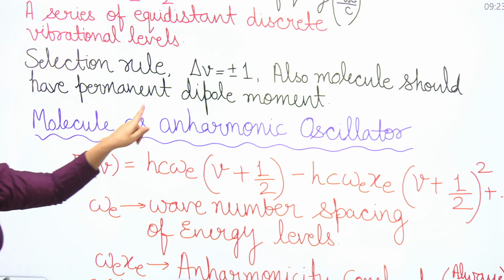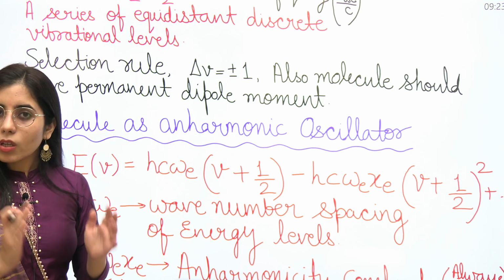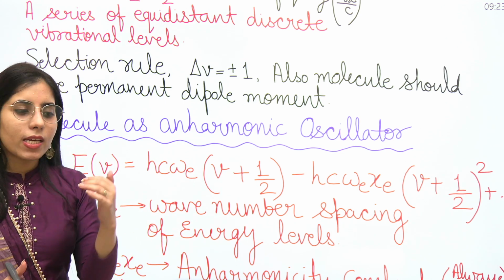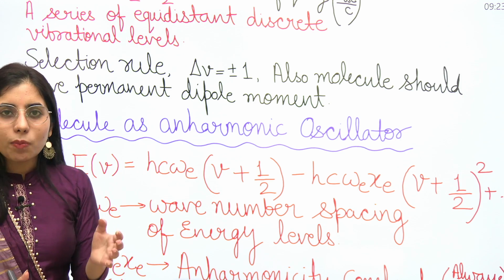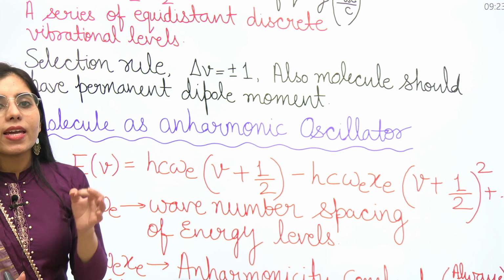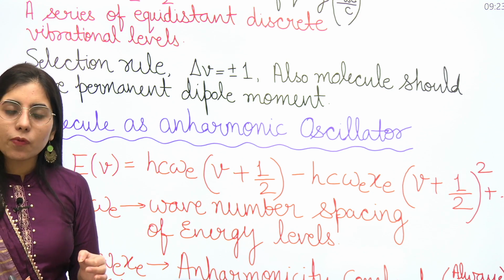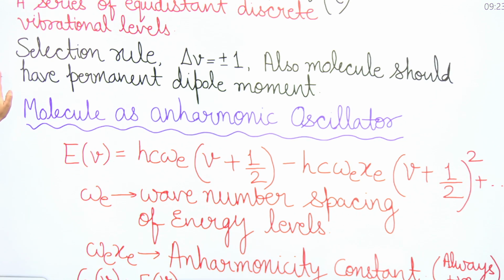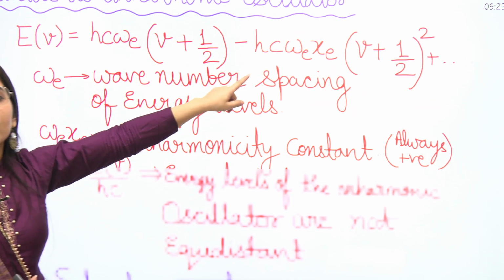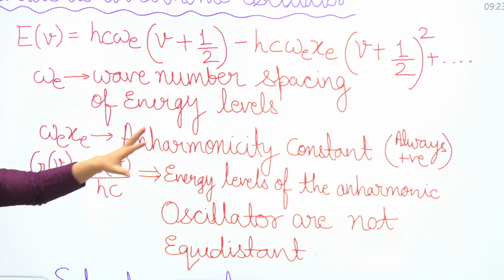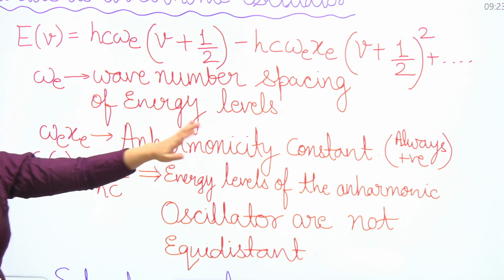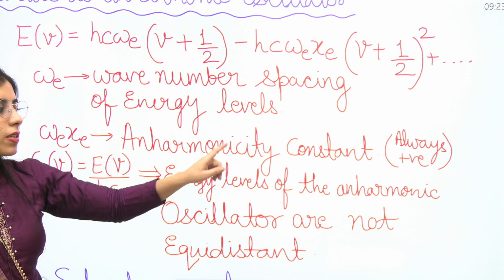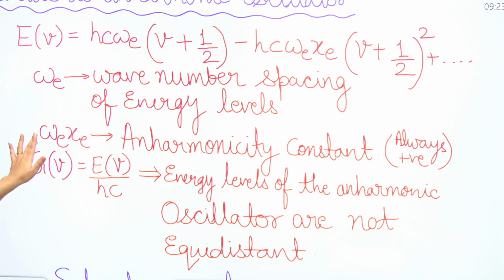Next, the molecule as an anharmonic oscillator. In the exam you can have a question on whether the molecule has been considered as a harmonic oscillator or as an anharmonic oscillator, so you have to use the corresponding formulae and selection rules at that time. Here the energy expression will be hc omega e (v plus half) minus hc omega e xe (v plus half) whole square plus so on. Clear? Where omega is the wave number spacing of energy levels. Next, omega e xe here is known as the anharmonicity constant, and its value will always be positive.